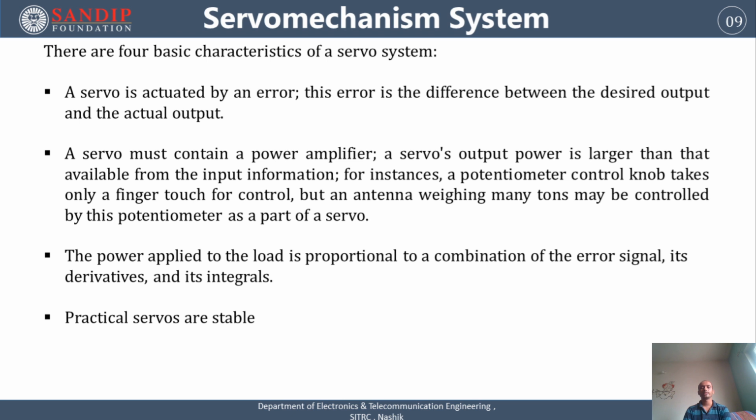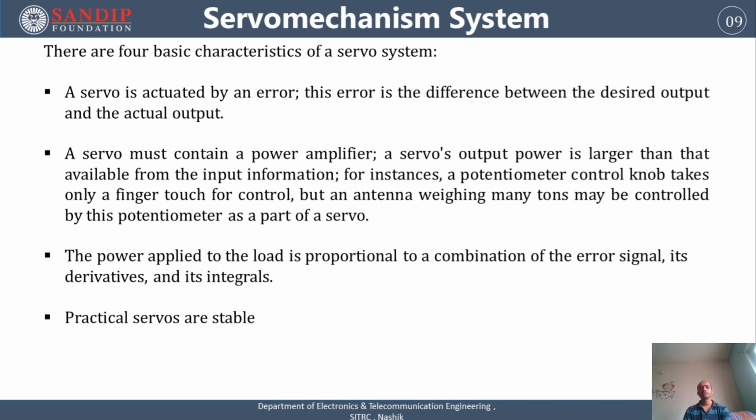A servo must contain a power amplifier. In a servo, there must be a power amplifier because a servo's output power is larger than that available from the input information. As we sense the input from sensors and transducers, the inputs are very small electrical signals. Hence, to amplify that input, we require power amplifiers. For instance, a potentiometer control knob takes only a finger touch for control, but an antenna weighing many tons may be controlled by a potentiometer as a part of a servo. This is one of the examples.